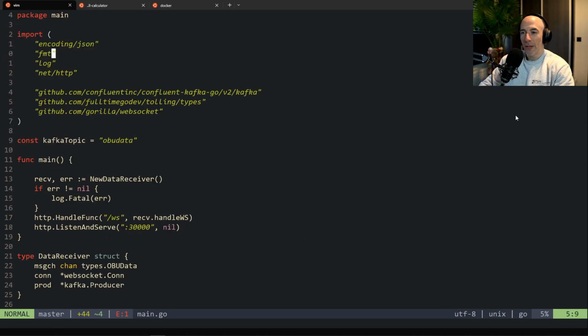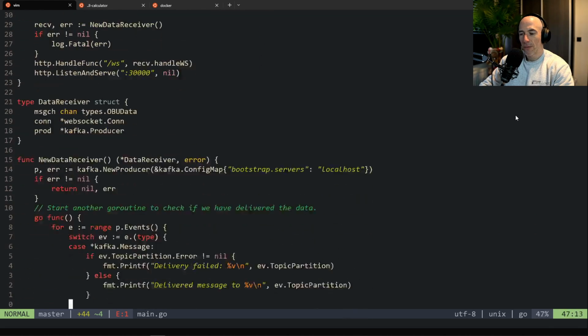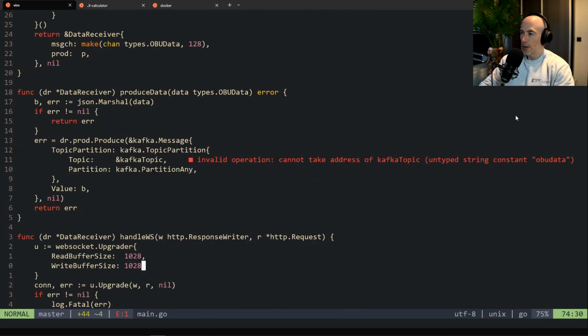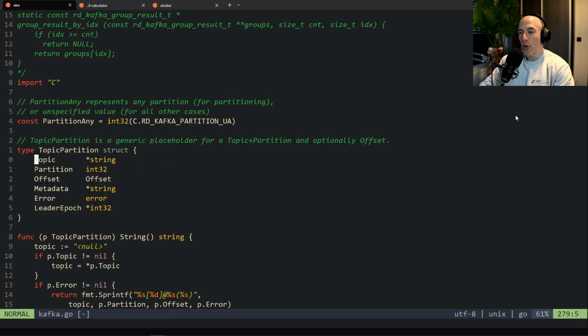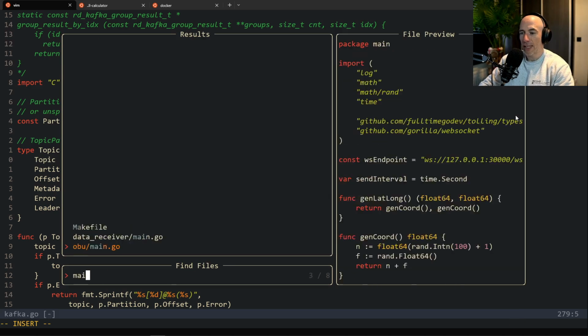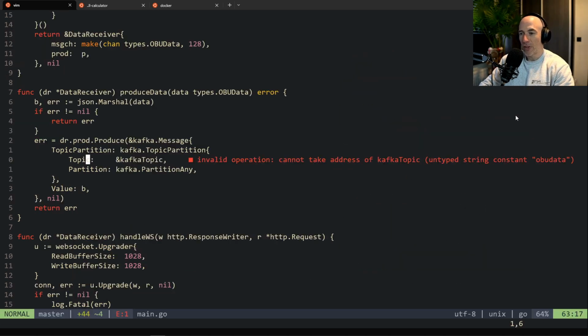So the Kafka topic is basically just a string, right? Let me see what this is. Topic is a pointer to a string. Okay, a pointer to a string. I agree. A pointer to a string is this, right?